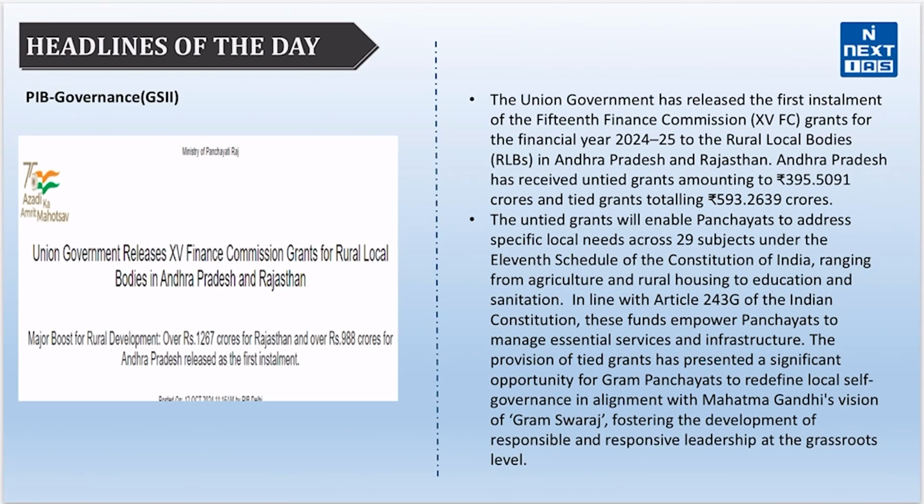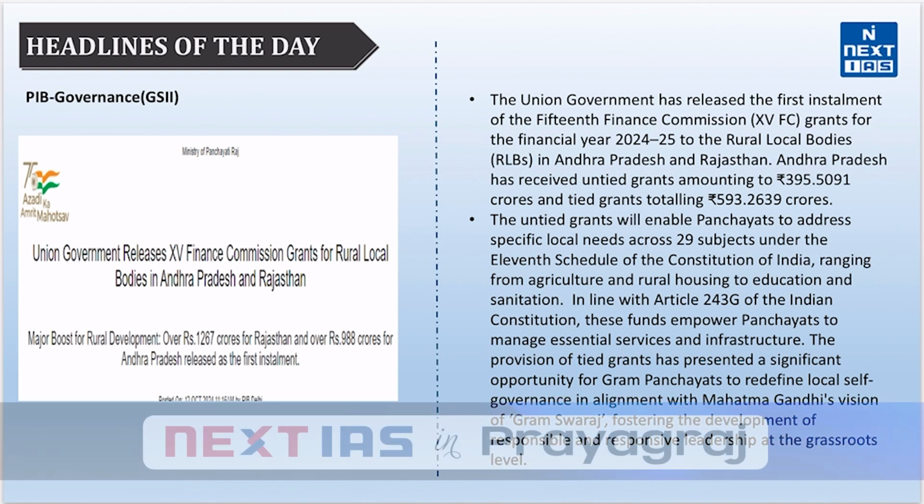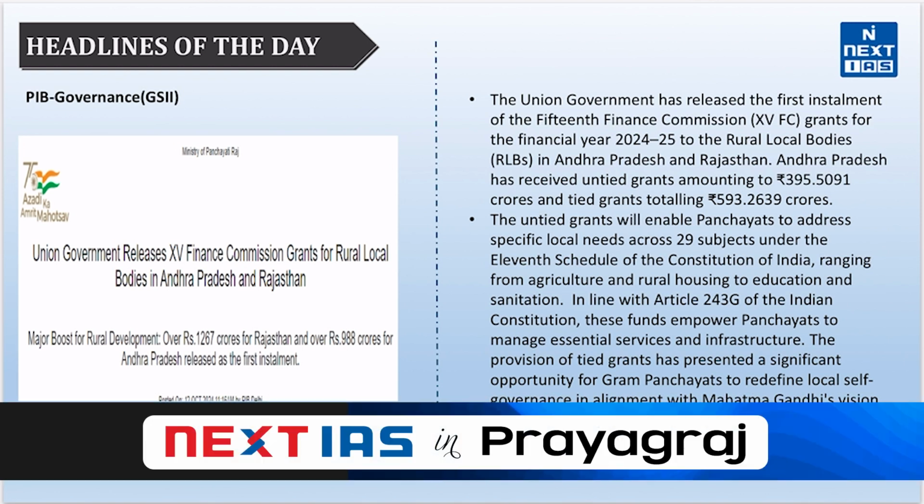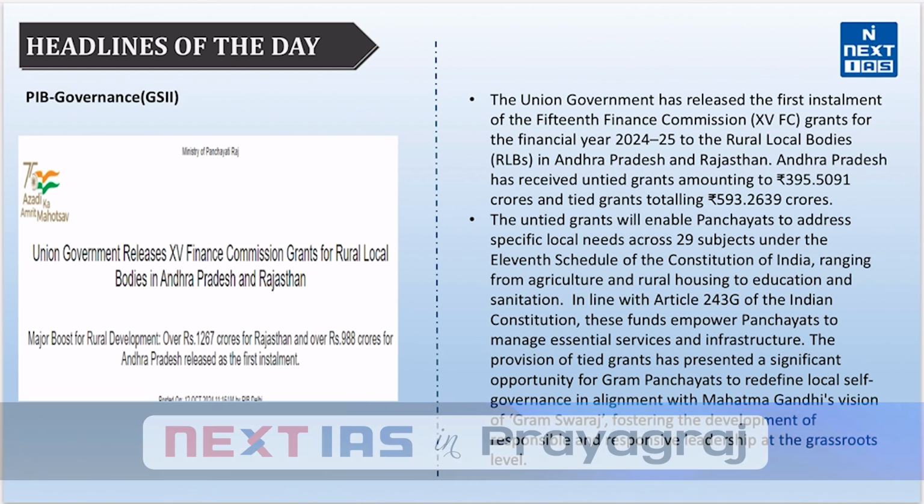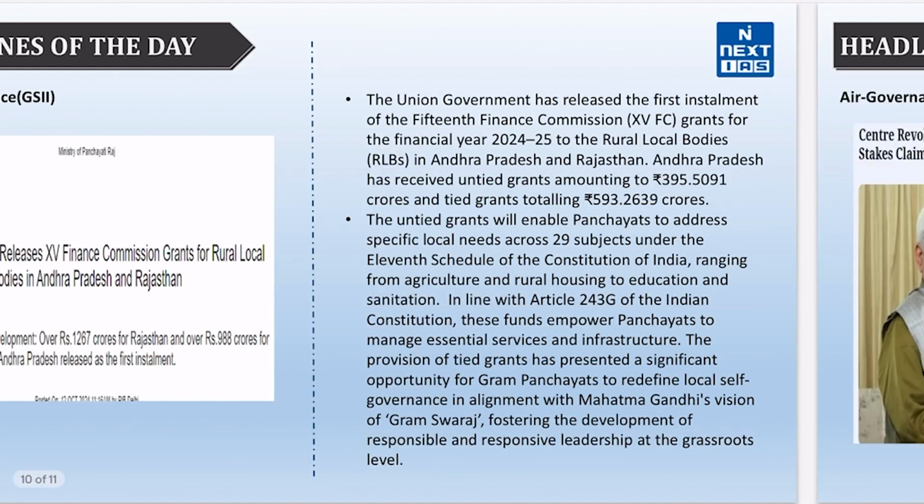Now, the Union government has released the first installment of the 15th Finance Commission grants for the financial year 2024-25 to rural local bodies in Andhra Pradesh and Rajasthan. These funds empower local governance, aligning with Article 243G of the Indian Constitution, supporting Mahatma Gandhi's vision of Gram Swaraj. This initiative aims to strengthen grassroots democracy, foster inclusive growth, and promote sustainable rural development, contributing to the broader goal of Viksit Bharat. The Ministry of Panchayati Raj and the Ministry of Jal Shakti oversee the release of these grants, which are issued in two installments each financial year.